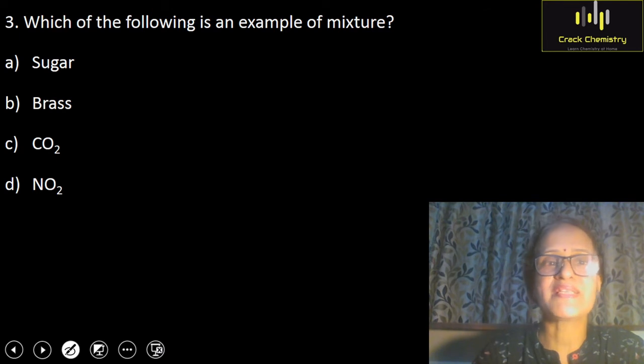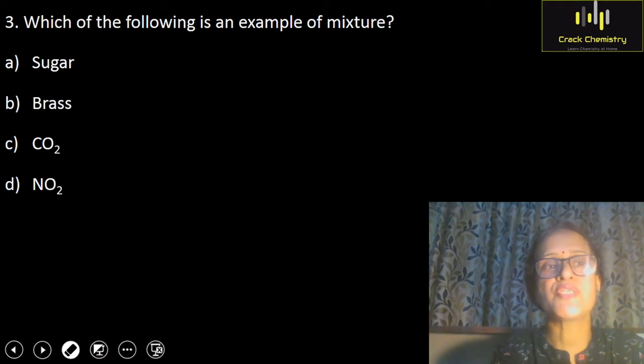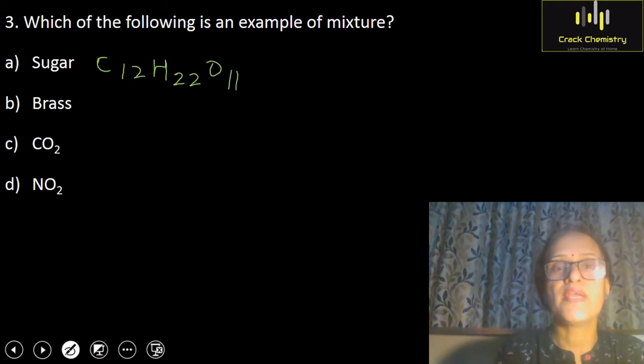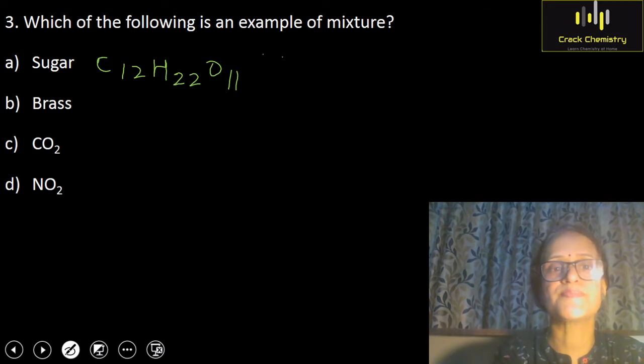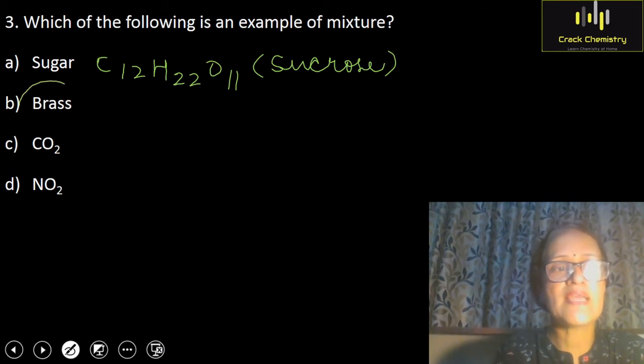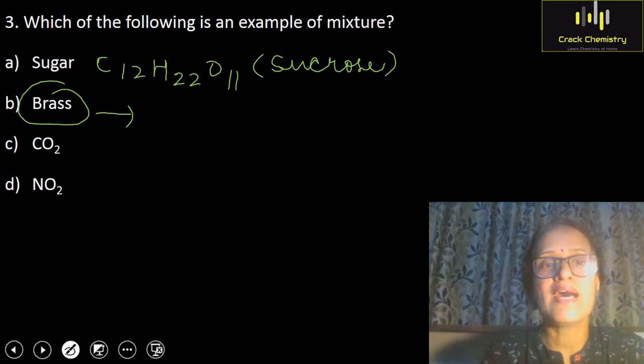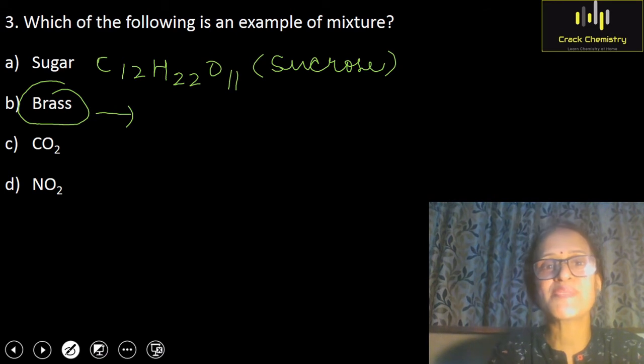Now consider question third. Question third is which of the following is an example of a mixture? So first option is sugar. Sugar is a compound. The formula of sugar is C12H22O11. It is also called sucrose, which we use in our kitchens. Another example is brass. So children, brass is a homogeneous mixture. Brass is an alloy. Its components are copper and zinc, and it is an example of homogeneous mixture.